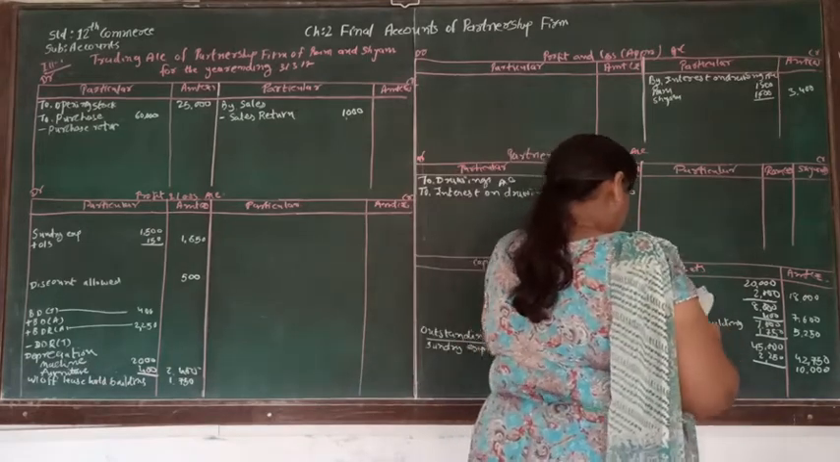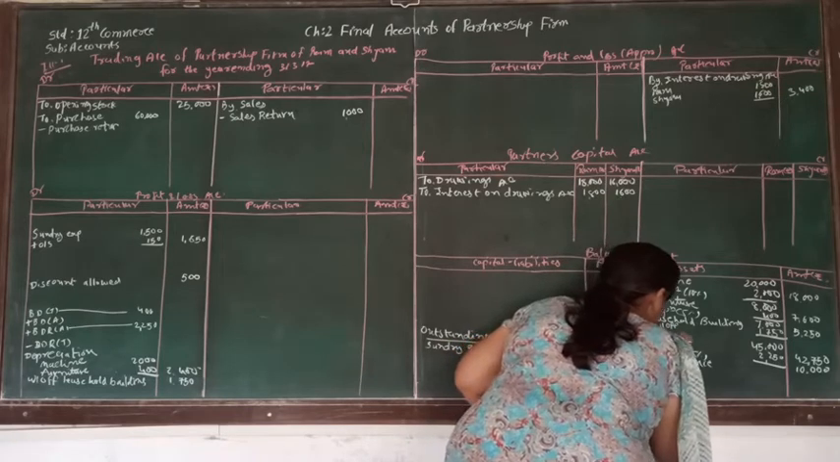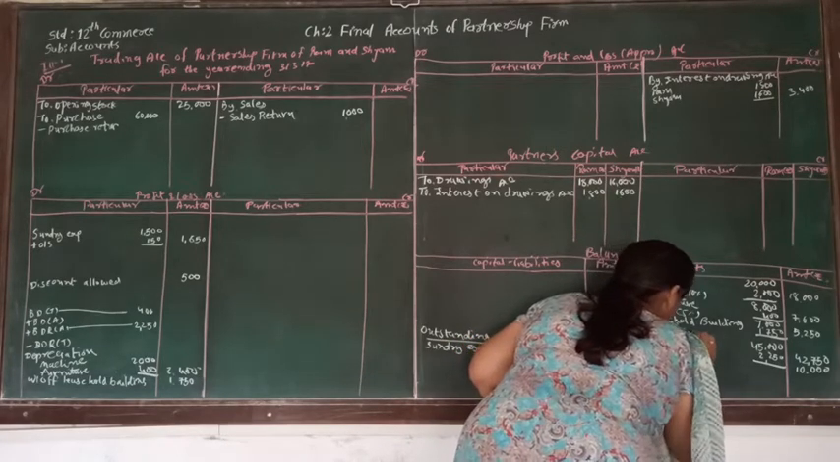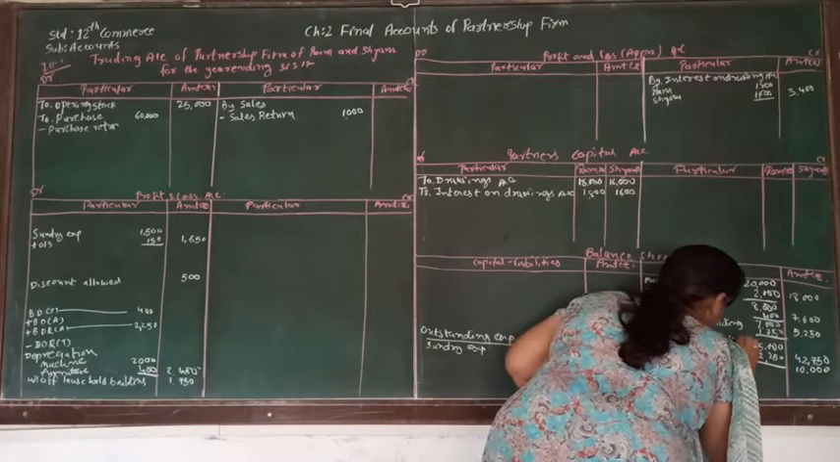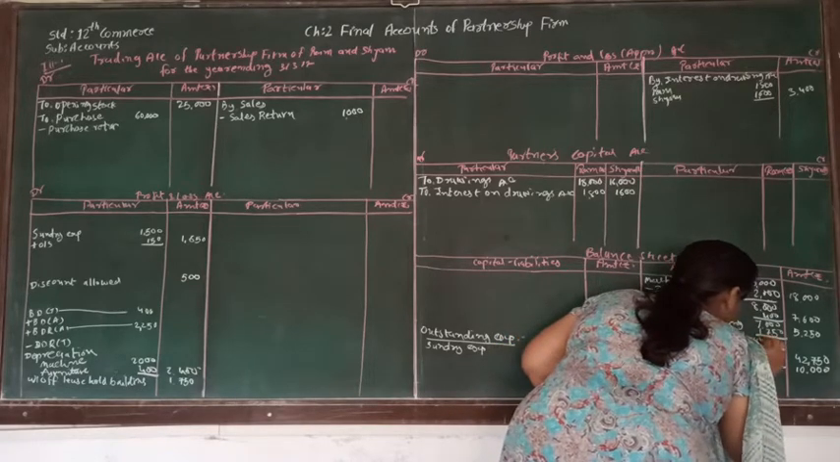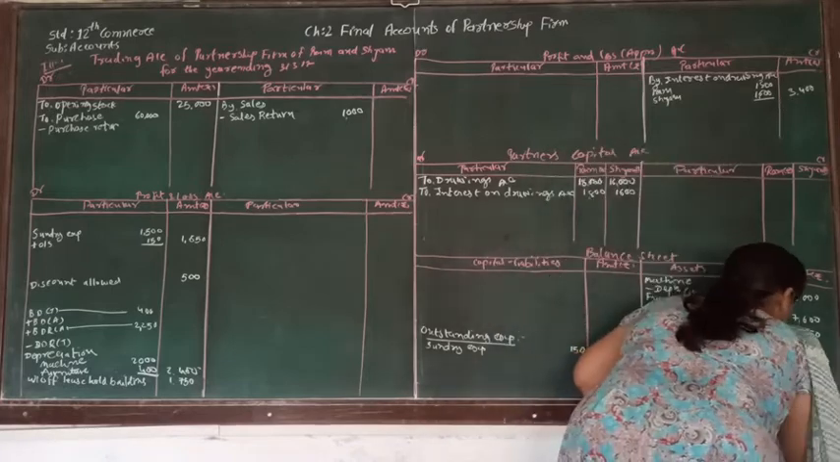Now after that another asset is a goodwill, and goodwill supposed to be written in the balance sheet. So here we are going to write down intangible assets, goodwill, and the amount of goodwill is 40,000.